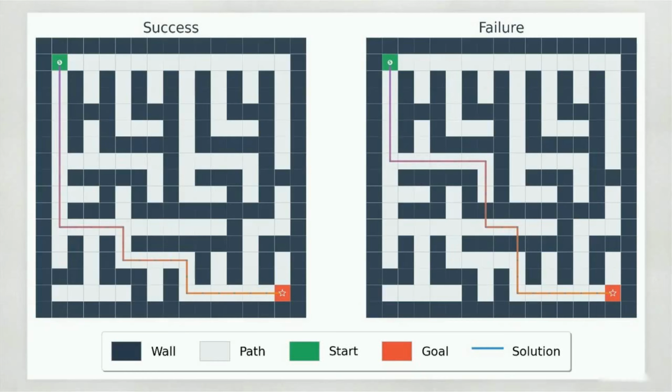Take a look at this maze. The AI navigates the entire grid, making dozens of individual decisions, but it only gets a grade when it finishes. It either hits the goal or it doesn't. There's no partial credit for getting halfway there.